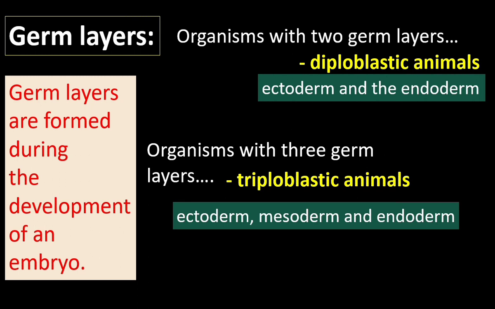Now let us see the examples. Hydra, jellyfish are the examples for diploblastic animals. Rabbit, human being, all the higher animals have triploblastic organization.